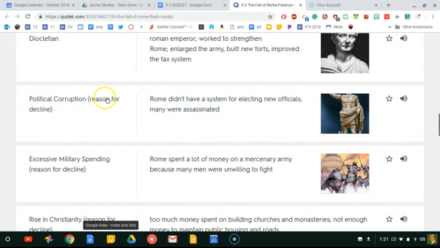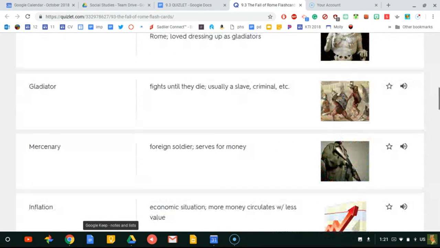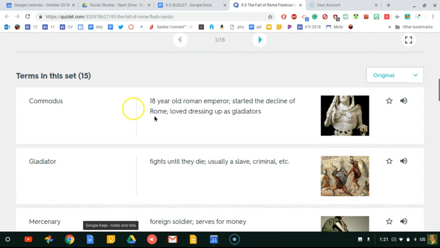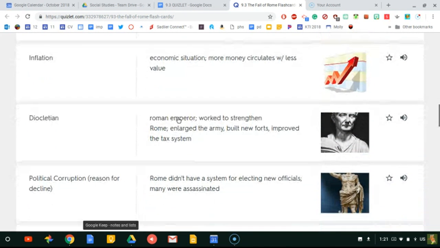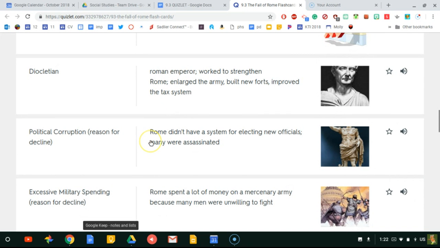So political corruption. Rome didn't have a system for electing new officials. So they didn't have a voting in system like we did, and many of them ended up being assassinated. So the politicians were corrupt. We saw that in our movie with Commodus. Commodus spent money with the Senate. They were just absolutely corrupt, and it ended up being the downfall of Rome.